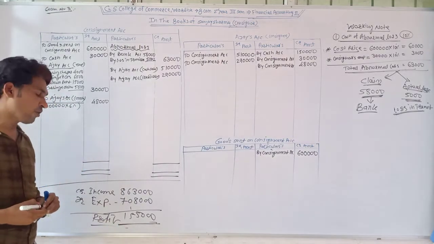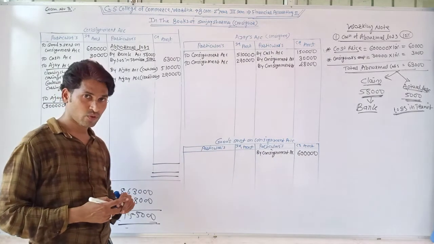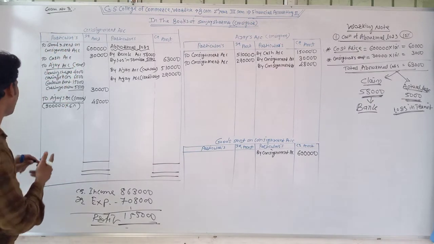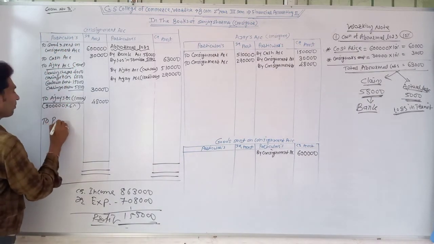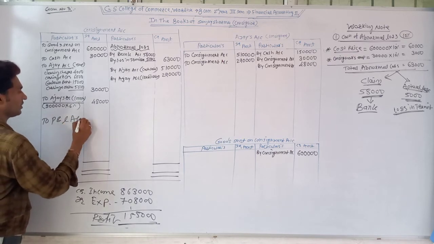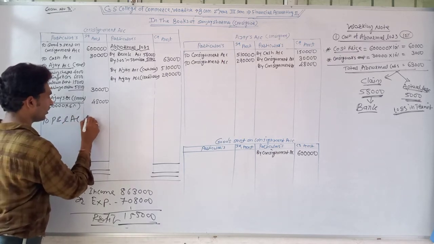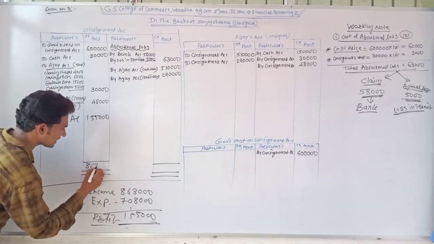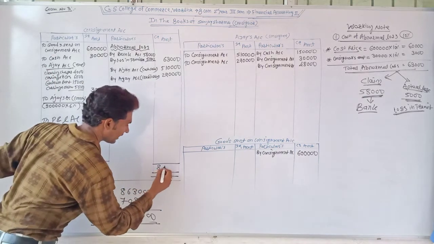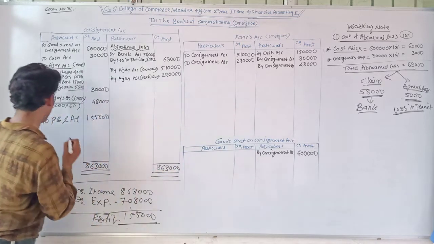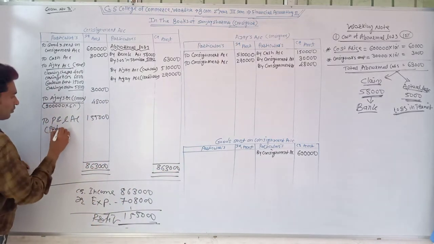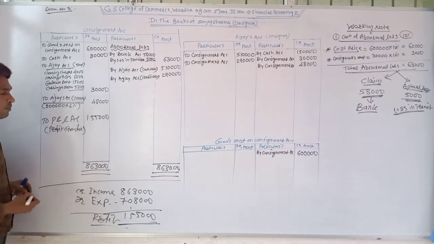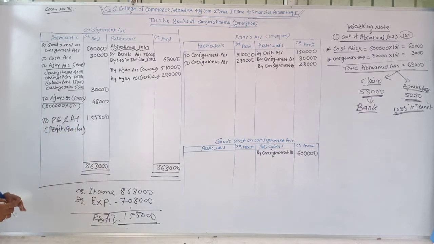And profit on consignment is transferred to the P&L account. So the entry for that is consignment account debit and P&L account credit. So write at the debit side of consignment account to P&L account, as per the journal entry, rupees 55,000. Total becomes rupees 8,63,000. Profit is transferred and the consignment account is closed.